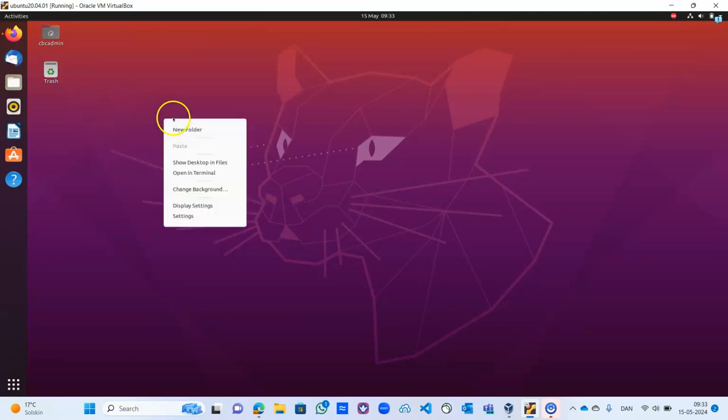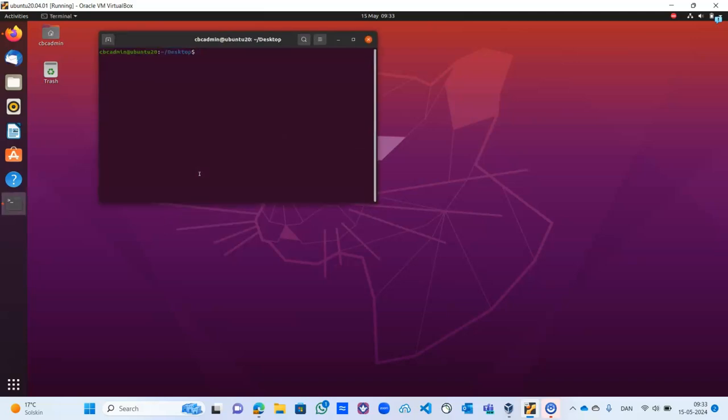Now let's go to the terminal and open it. Let's see if I can enlarge the window. Okay, so here I'm going to type ls -ltr.